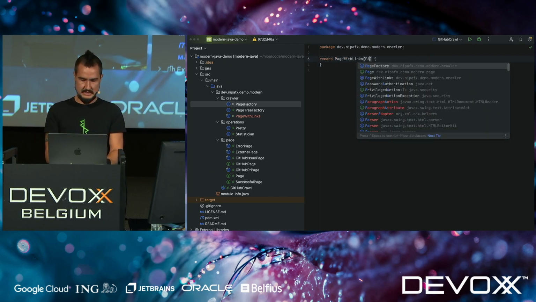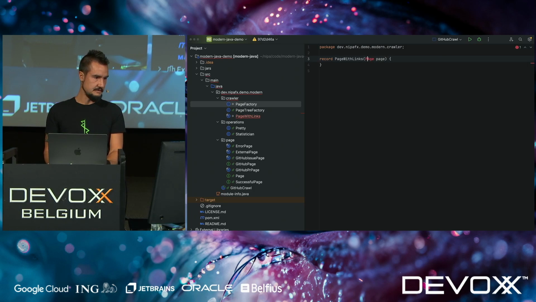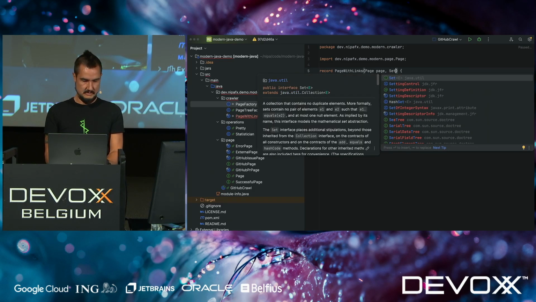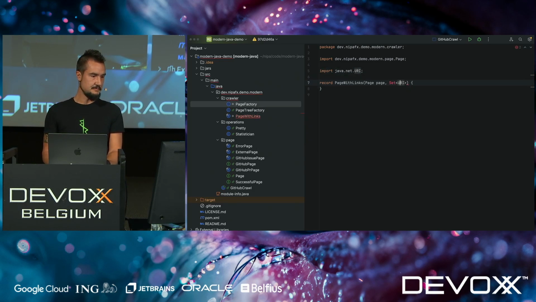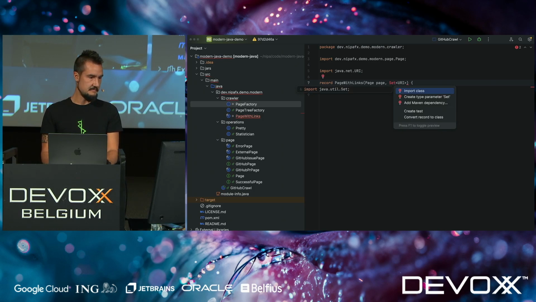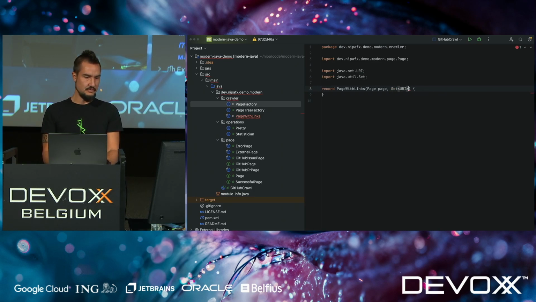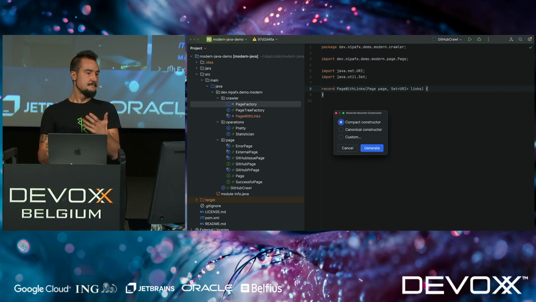So we have a record here that has a page. Oh, sorry. That has a page. And then, that's bound to happen sooner or later. There we go, okay. And it has a set of URIs. And the interesting part here is what I mentioned earlier: now I really do care about these links being mutable. I want them to be mutable because I want to add stuff. And that's fine too, right?